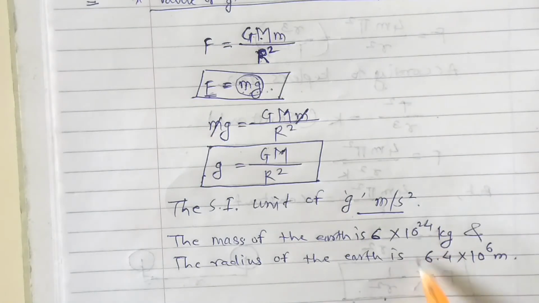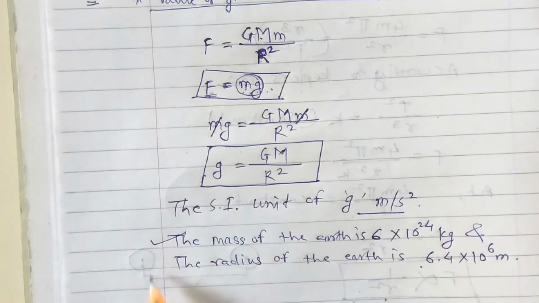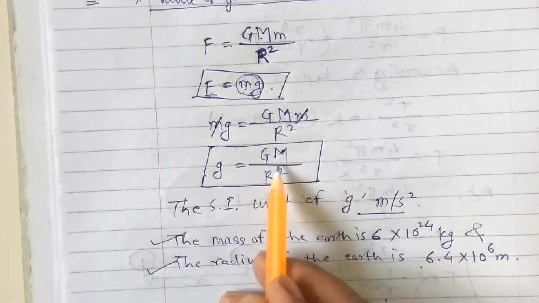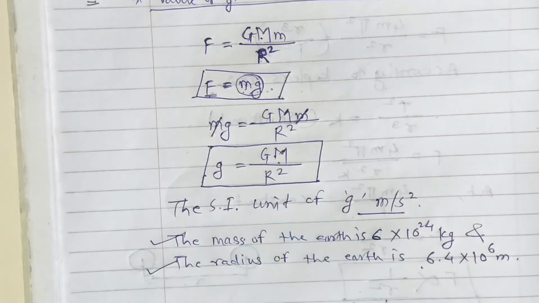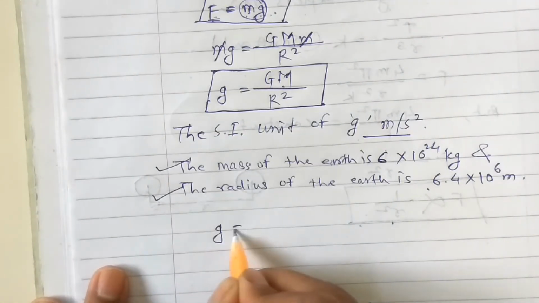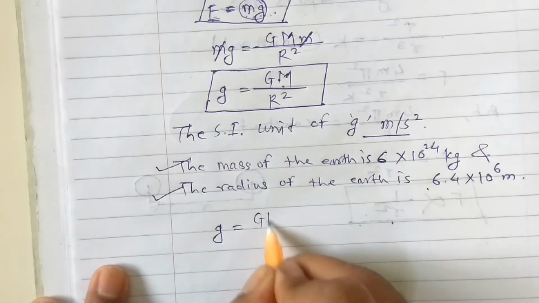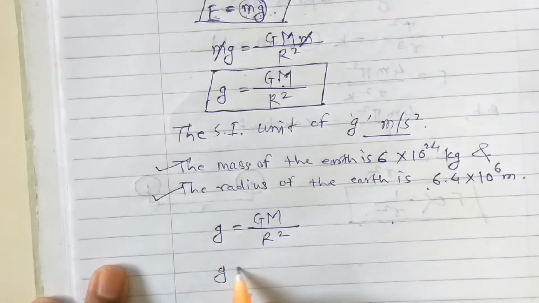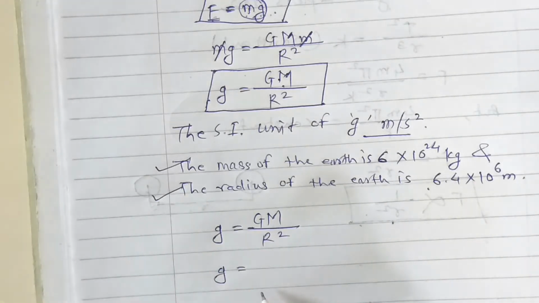We put these values, the mass of the earth and radius of the earth, in this formula, and that time we get the value of g. So g is equal to capital G M upon r square.